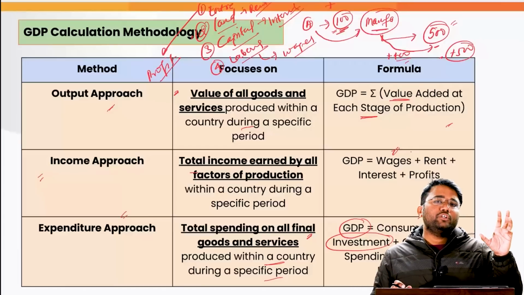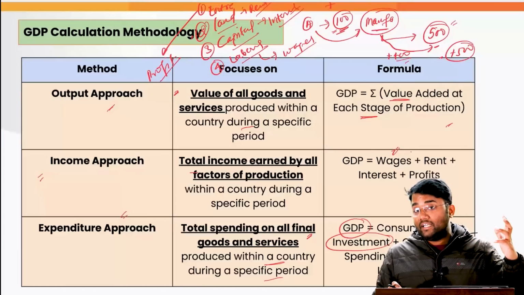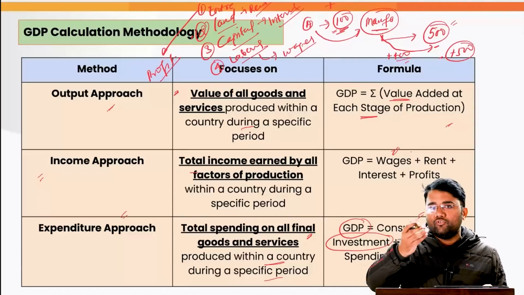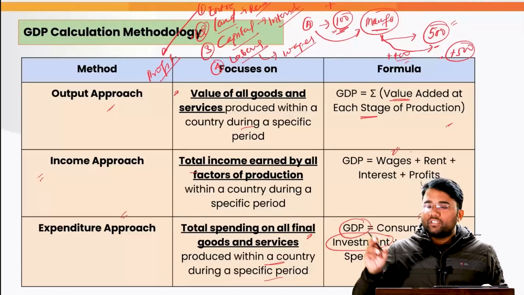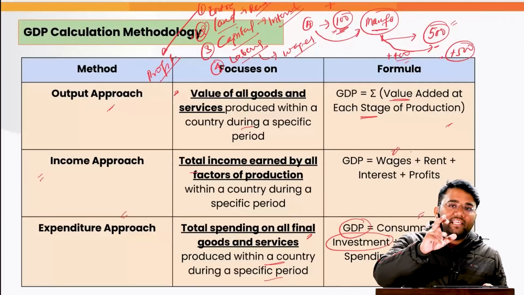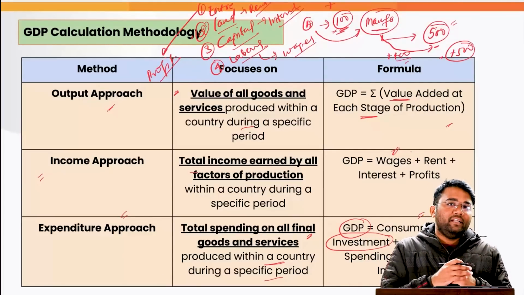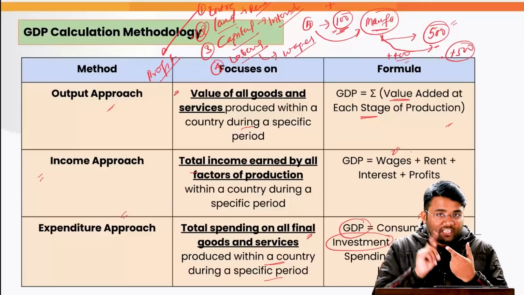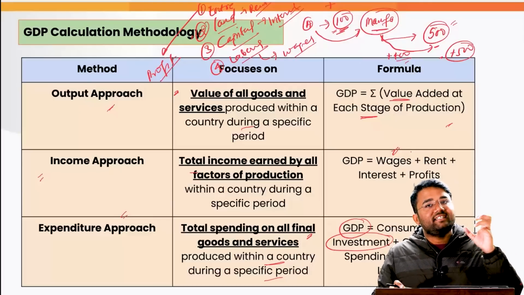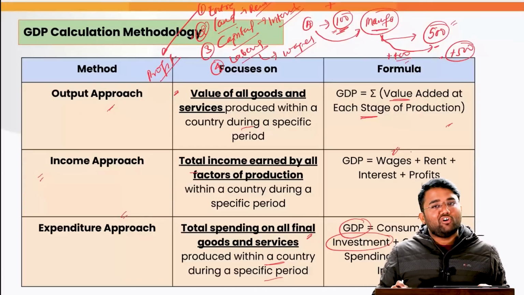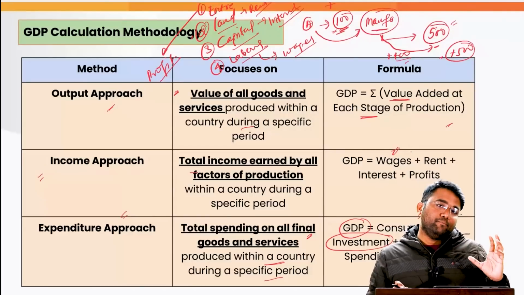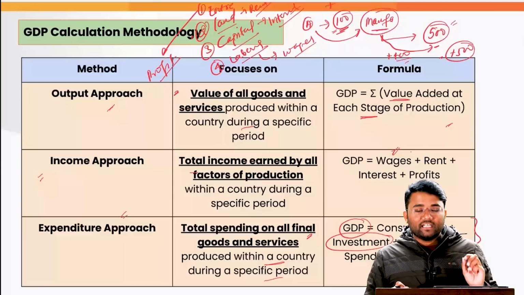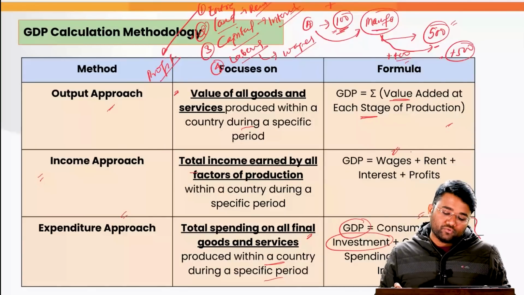Government expenditure includes all the money that is being paid by the government, for example, for the salaries of the employees. Tomorrow you'll become IAS or IPS. Whatever money government will be giving as a salary to you, that is part of government spending. Then government will also be investing in the economy, for example, for infrastructure building, roads, bridges, etc. Then the net of exports, that is exports minus imports. When we add all these components, we can get the GDP by this expenditure approach.